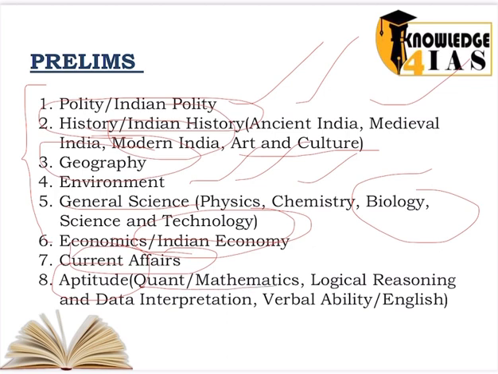Then in mathematics we have chapters like mensuration, geometry, number system, quadratic equation, algebra, probability, etc. Then we have logical reasoning. Logical reasoning is all about intelligence, questions on puzzle, family trees, series, coding, etc. Then we have data interpretation, which is all about decoding the pie chart, decoding graphs, tables, etc. And then at last we have verbal ability, that is English.